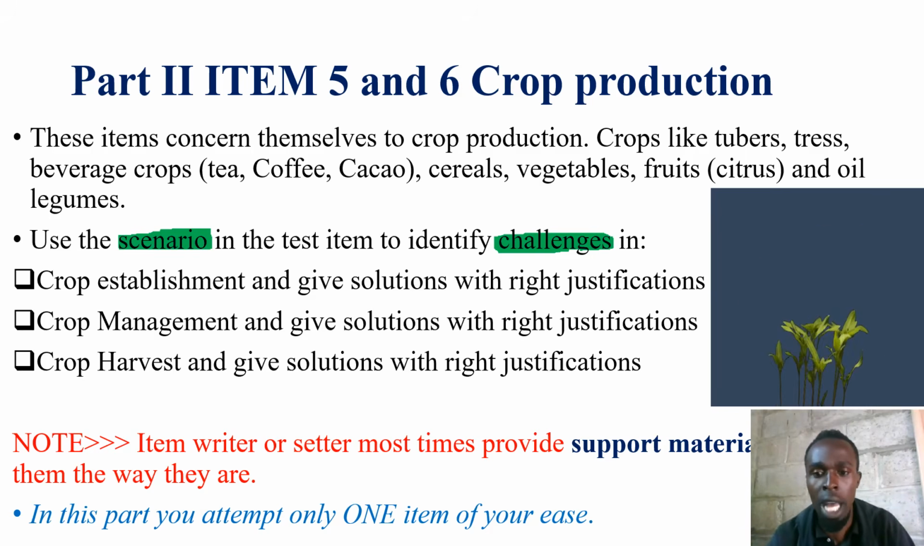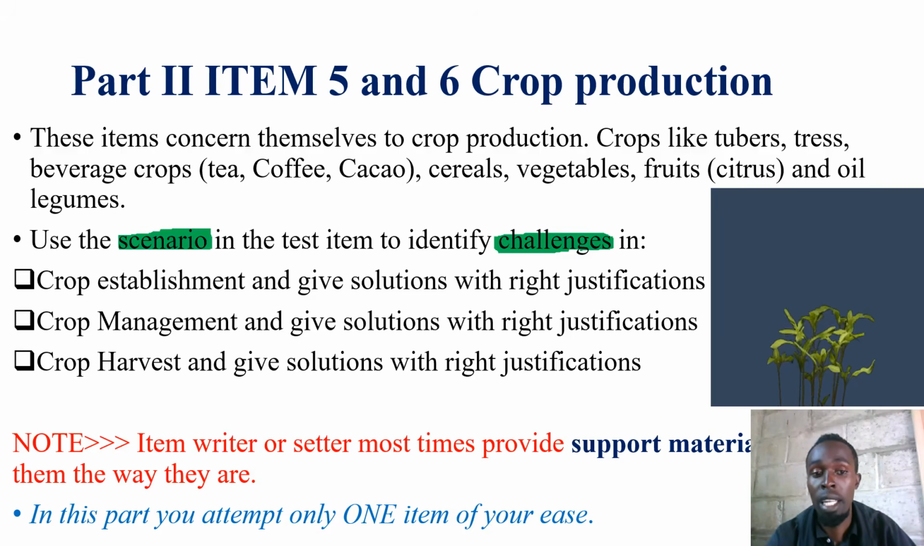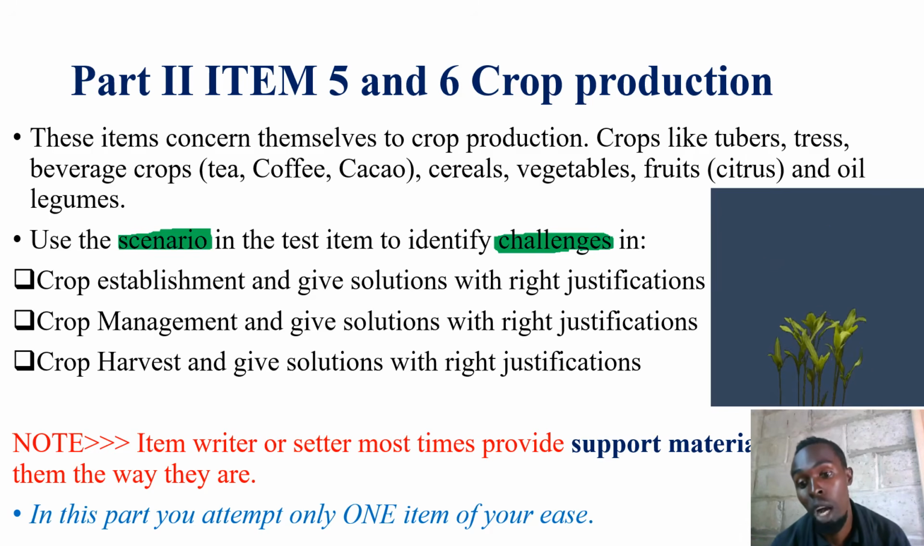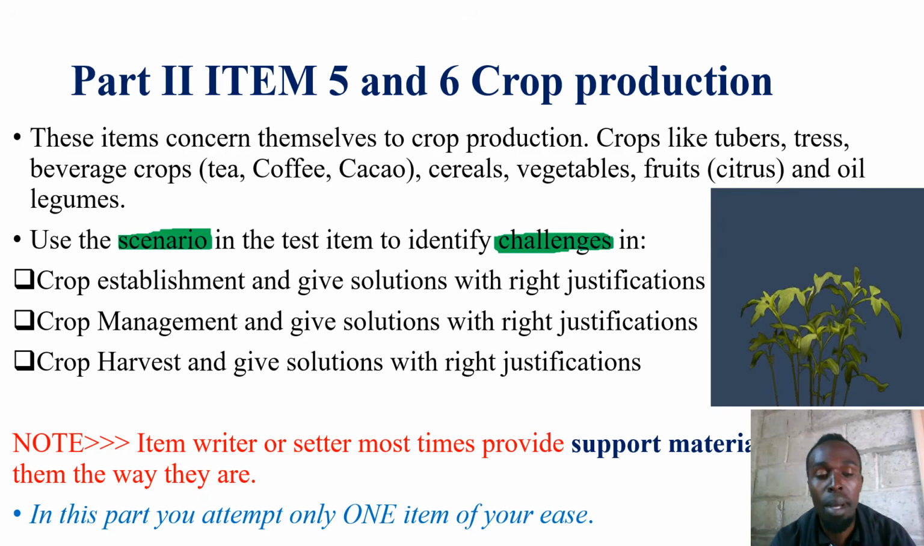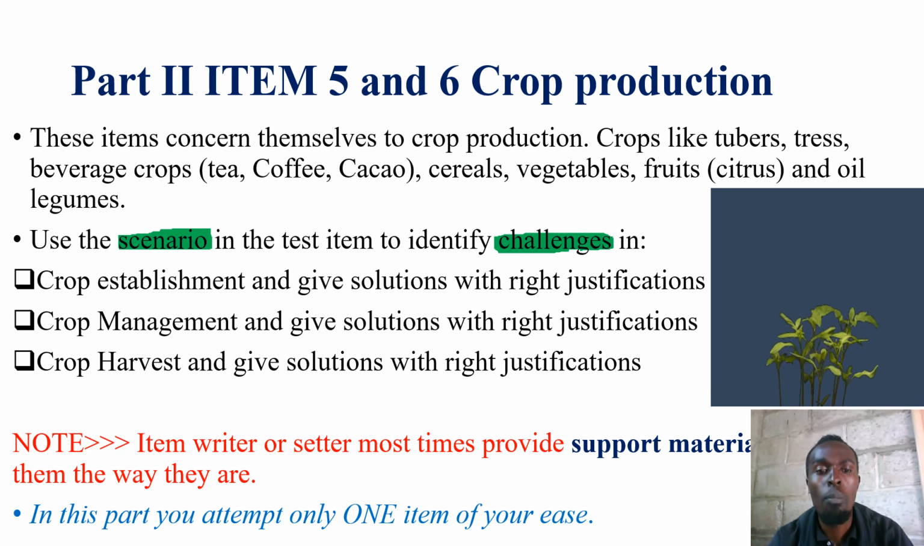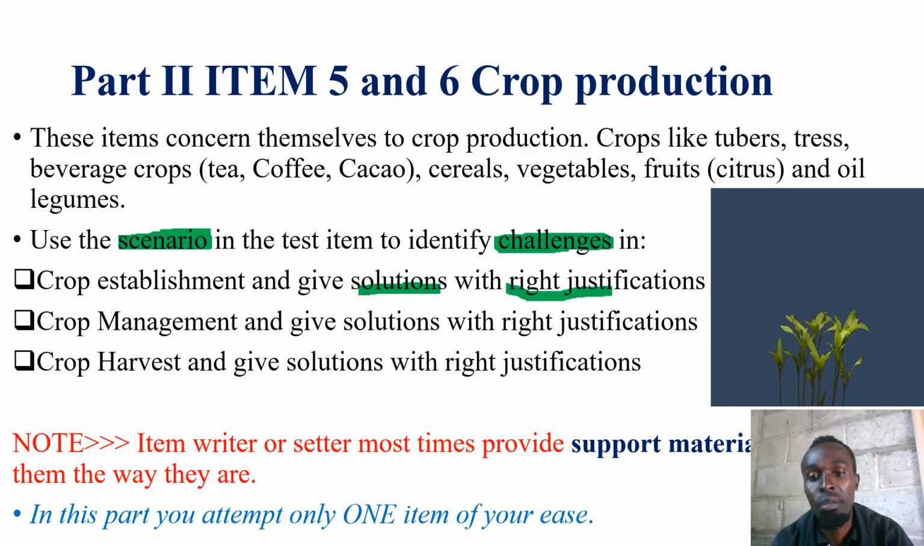Please pay attention now. Don't categorize them to say that these ones now are challenges under crop establishment, these ones are challenges under management, these ones are challenges under crop harvest. Even if you categorize it, just be sure there will be no score for categorizing them. However, look at them and understand them in this category. They are challenges on crop establishment. Please identify them, give solutions with right justifications.